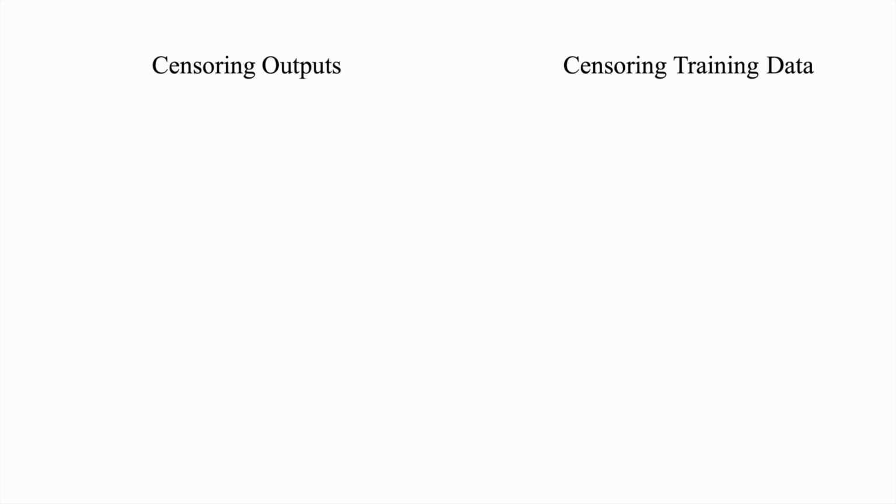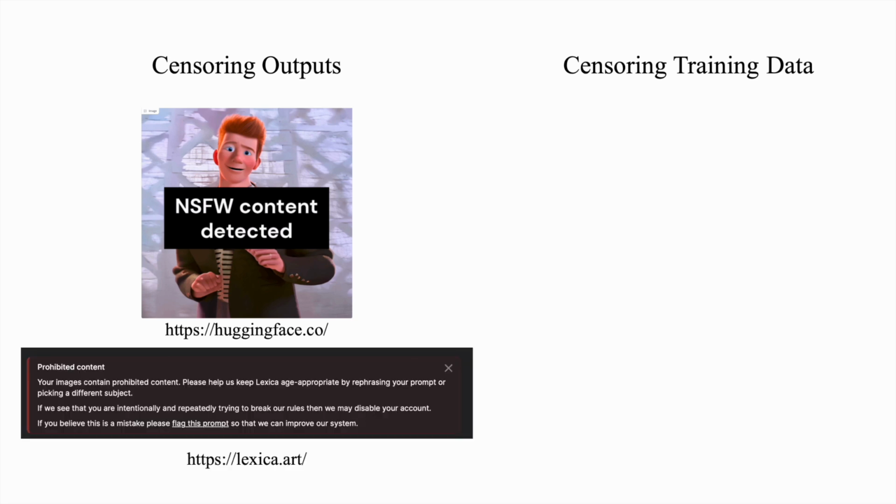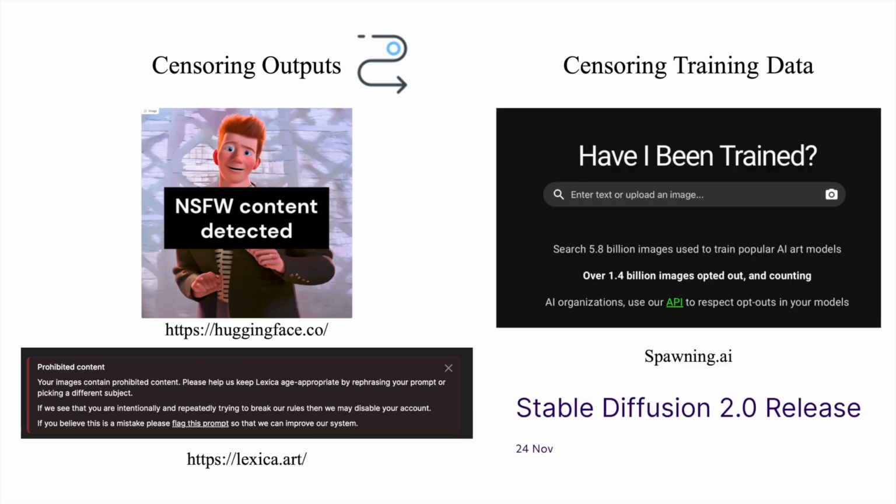To censor pornographic output, we could run a nudity detector and stop the output as a post-processing step. The problem with this is that it's very easy to defeat the filter in open source code by just commenting it out. The other approach is to change the training data. If we want to stop a model from plagiarizing a living artist's style, we could remove all the artwork of that artist from the training set and retrain the whole model. The problem with retraining is that it's very expensive to repeat or reverse if we get the censorship wrong.